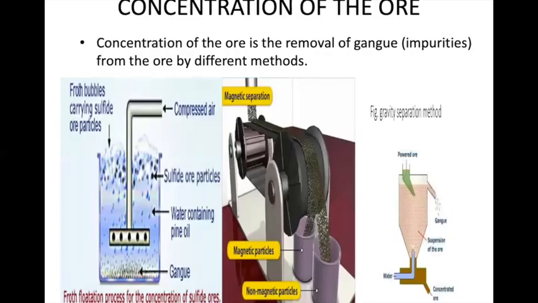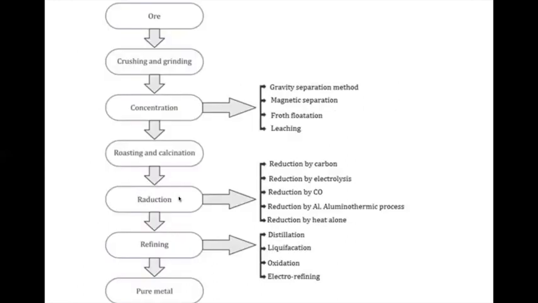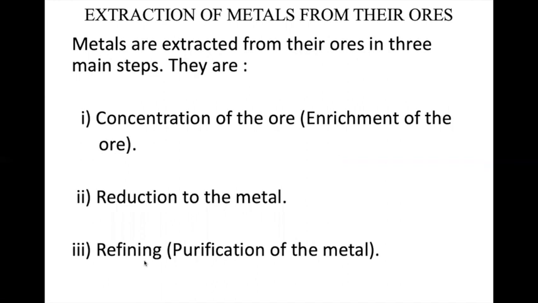Reduction of metal oxides is done by heat for the least reactive metals, by a more reactive metal for middle order reactivity, and by passing electric current for the most reactive metals. The last one is the refining process. Refining means the metal obtained after reduction is not pure, so we have to make it a pure metal.